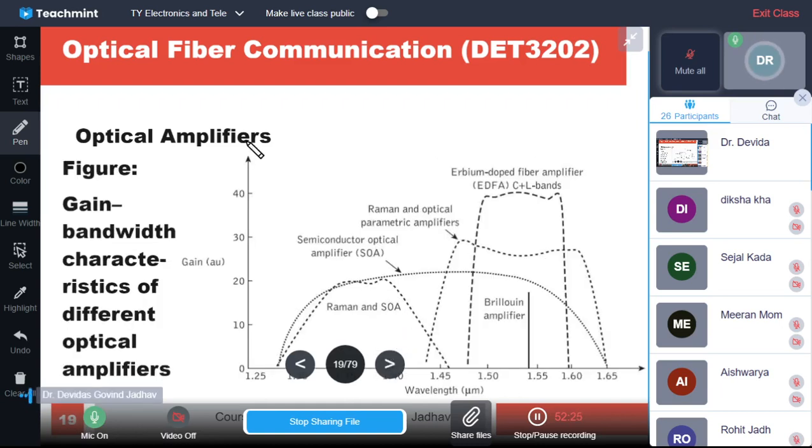This is the advantage. Now this is the figure which shows the gain bandwidth characteristics of different optical amplifiers. Just now we have discussed some amplifiers, and there is Raman and SOA, the semiconductor optical amplifier. SOA means semiconductor optical amplifier.